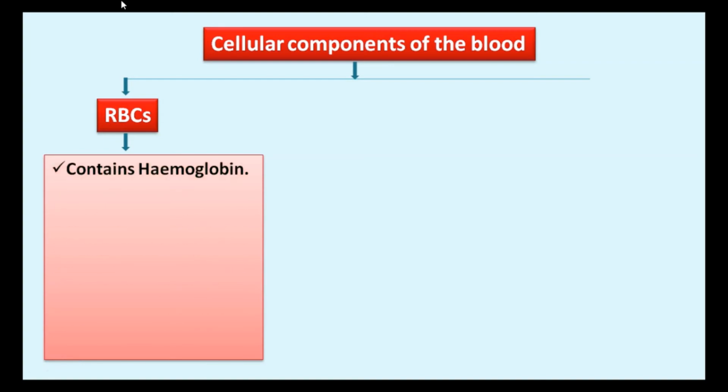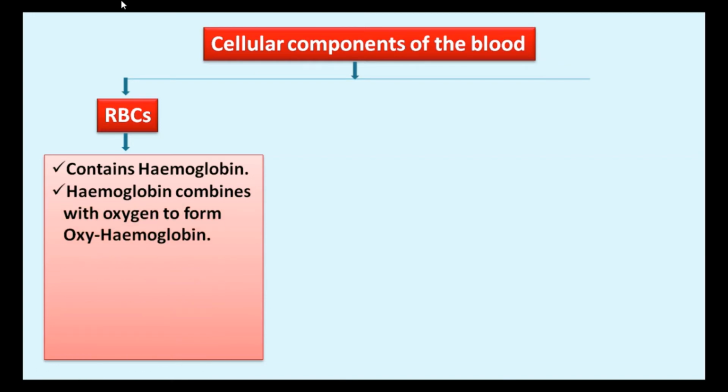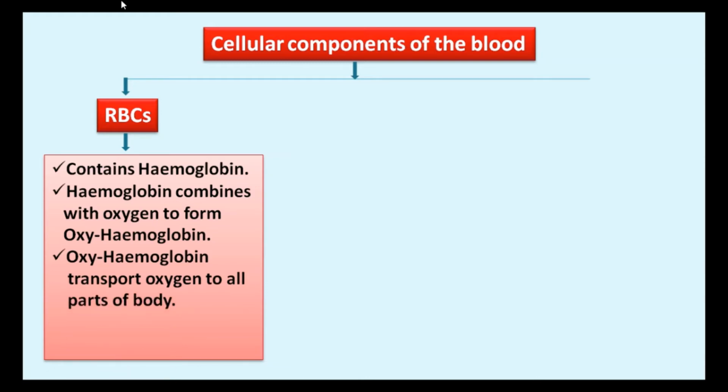Now we will study the cellular components of the blood. The first is red blood corpuscles or cells. Red blood cells contain hemoglobin. Hemoglobin combines with oxygen to form oxyhemoglobin. Oxyhemoglobin transports oxygen to all parts of the body. Hemoglobin gives red color to the blood.